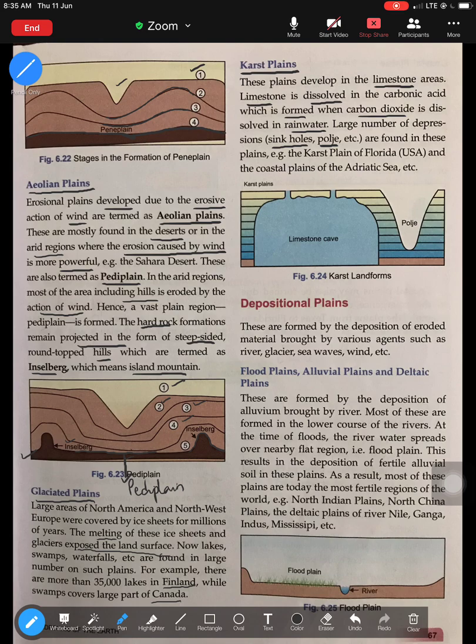Now, moving to the last type of plains, which are depositional. From the word itself, these are plains which are formed because of deposition.